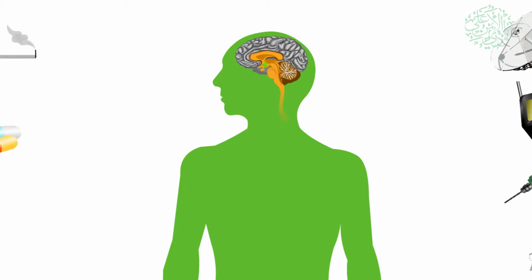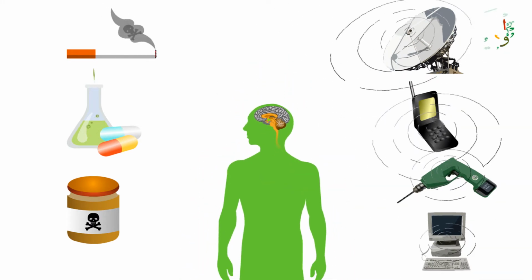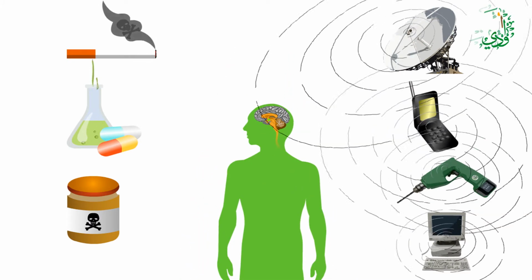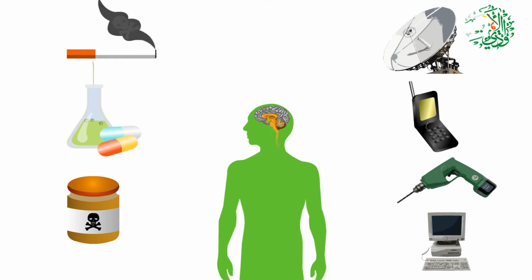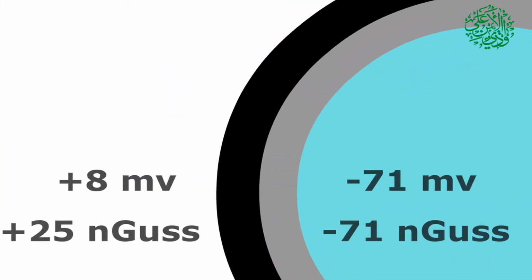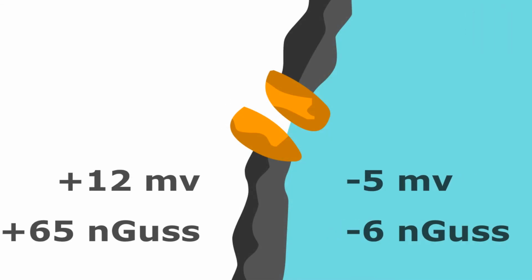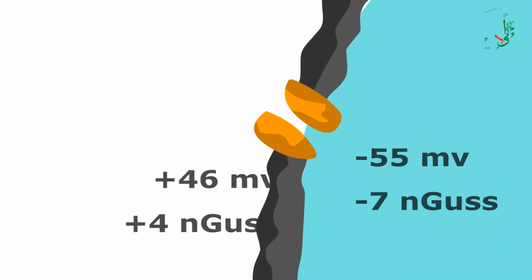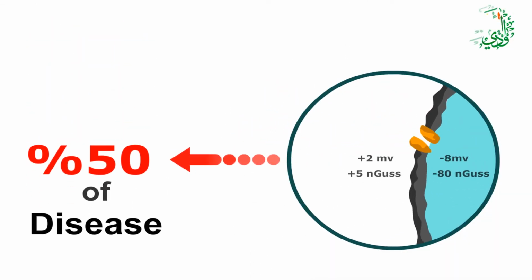If the effect of the internal and external unbalancing factors is more than the capacity of the balance of the cell in this section, the cellular channels are faced with bioelectric and bioelectromagnetic imbalance. It seems the inequities of cell walls and cellular channels cause nearly 50% of diseases.